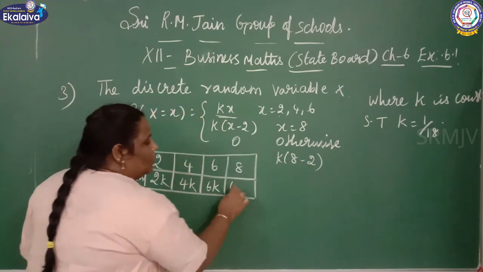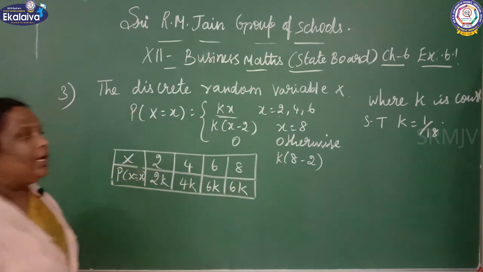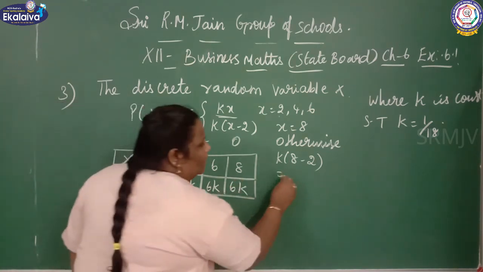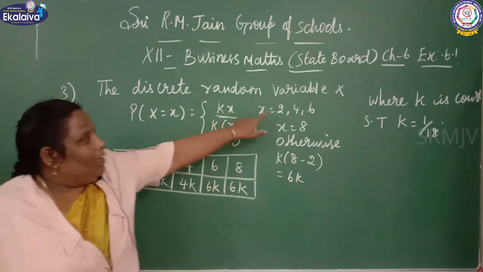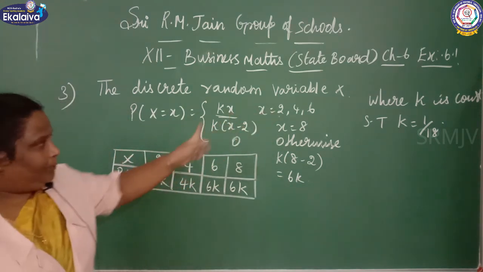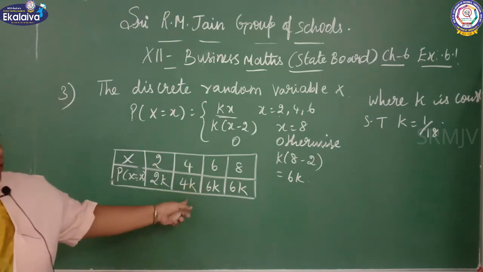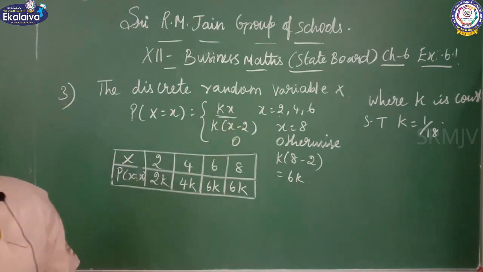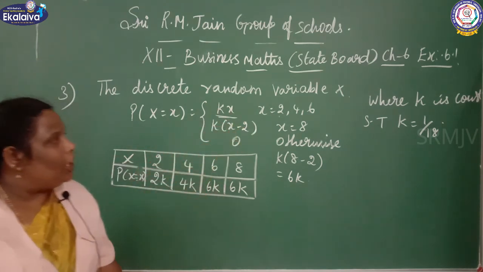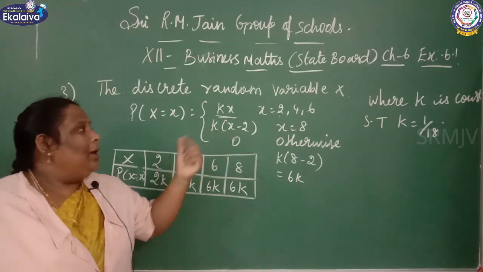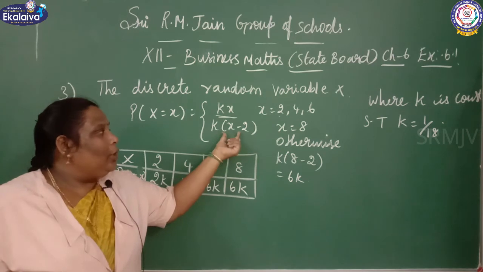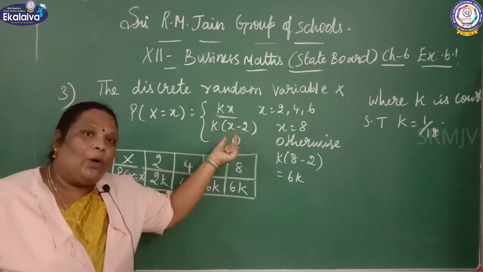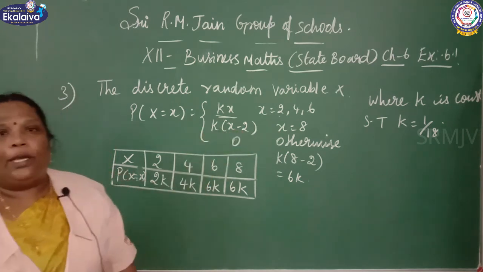What is the value? 6k. Is it clear? X equal to 2, 2k. X equal to 4, 4k. X equal to 6, 6k. When you come to x equal to 8, you choose this expression because only here the x equal to 8 value is there. So you substitute x equal to 8, 8 minus 2 equal to 6, so it becomes 6k.